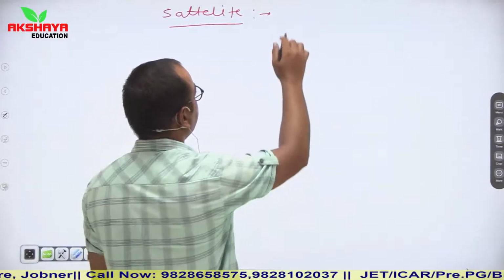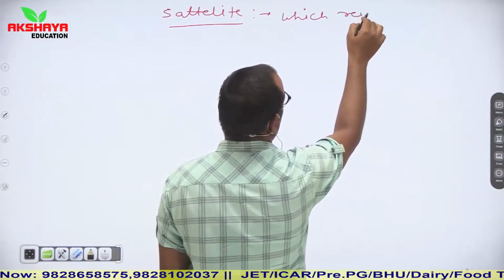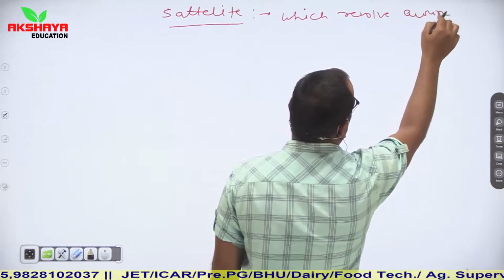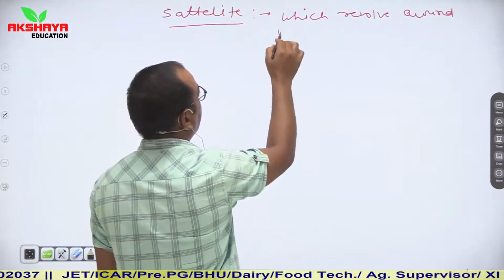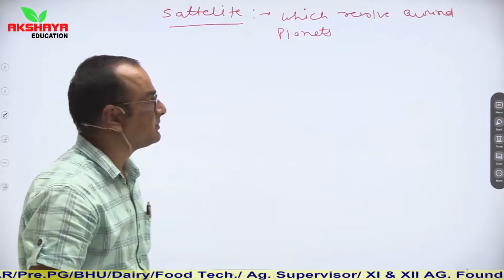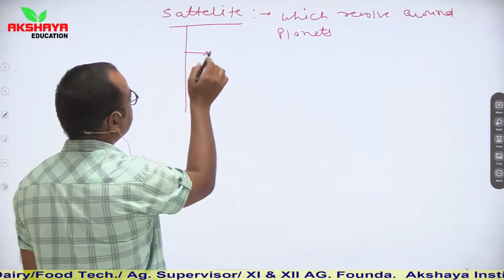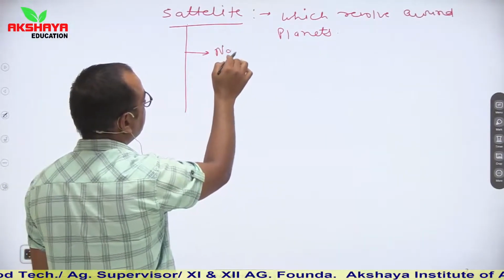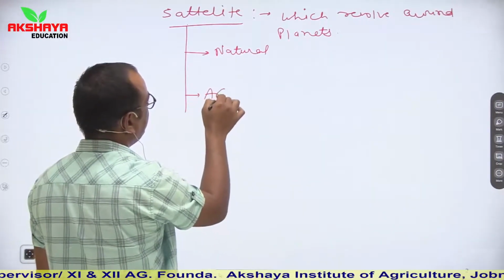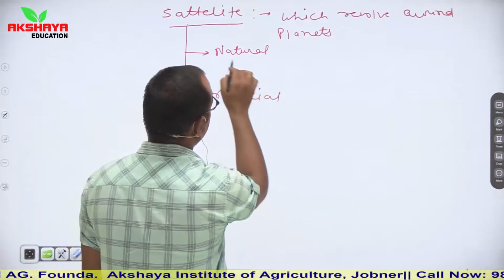So satellite which revolves around planets. Generally, if we classify satellites, then satellites are of two types: natural and artificial.